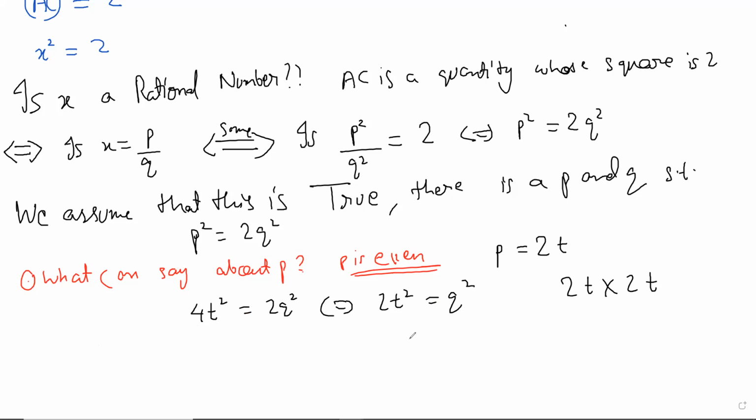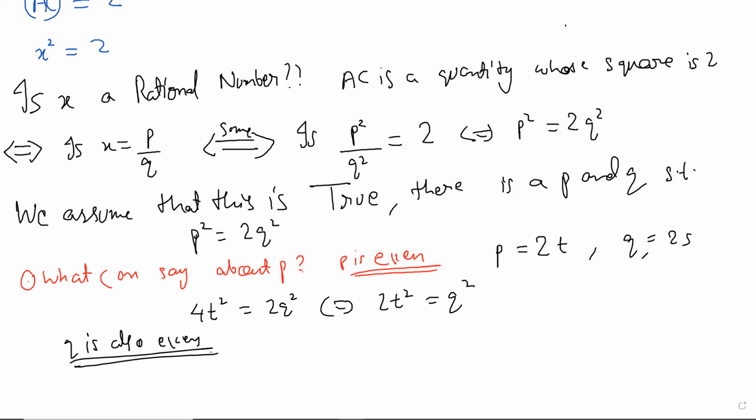Now what can you say about Q? Q is again a number. You can see letters all over the board, but they are all numbers. That's what I want people to feel, because sometimes people get scared with too many variables, but it's just numbers. So once again you can say that Q is also even, right? Q is also even. So what will you do? Now it's just a loop, a cycle that we are in, right? Q is equal to 2s.